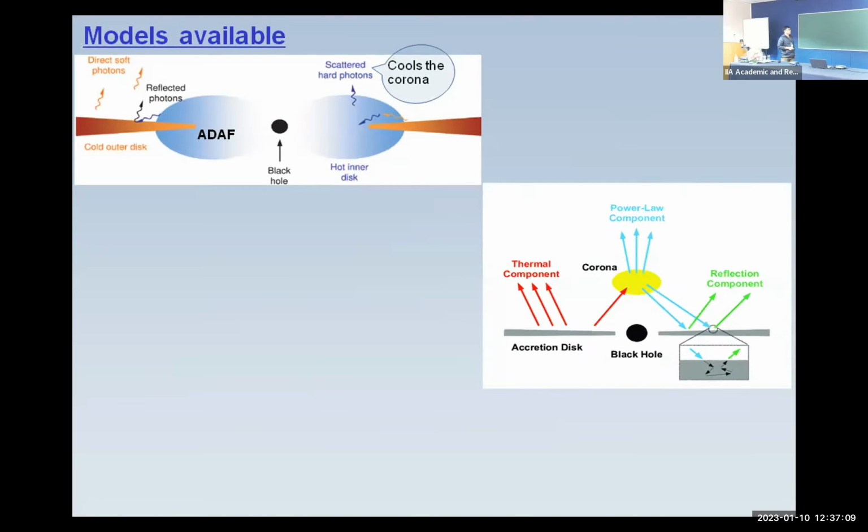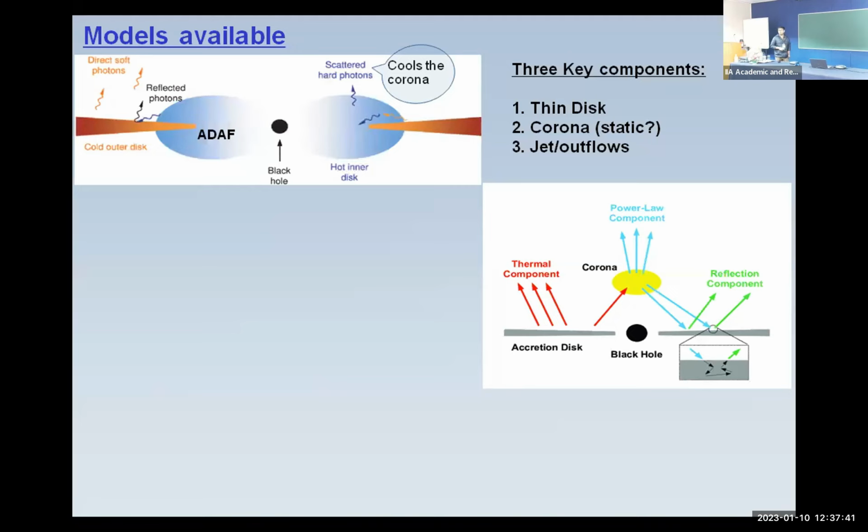There is another cartoon model, as you can see, where a corona is sitting here. In one case, it is sitting at the equatorial plane. In one case, it is in the vertical direction. And some atomic transition is also occurring. This type of transition can produce the iron line that I showed earlier. So mainly three key components are needed to explain outburst features: the thin disk, which people proposed 50 years ago, and this corona.